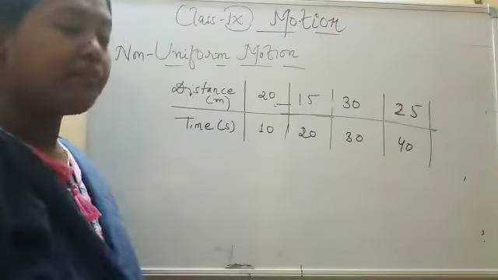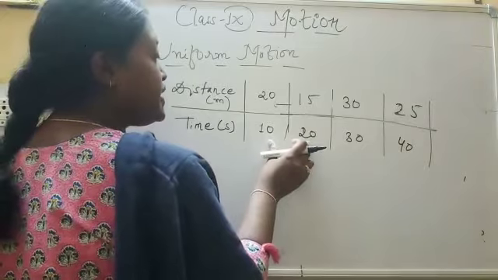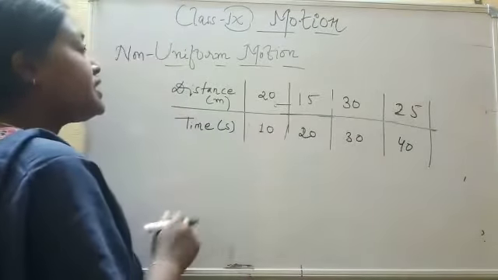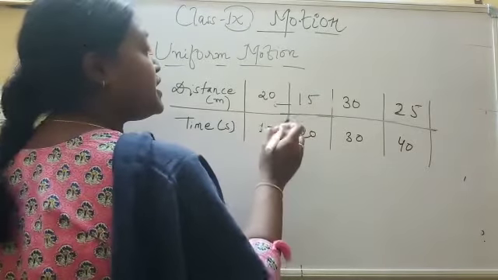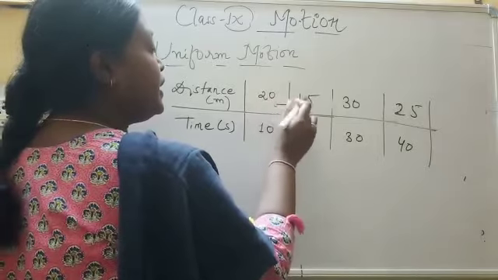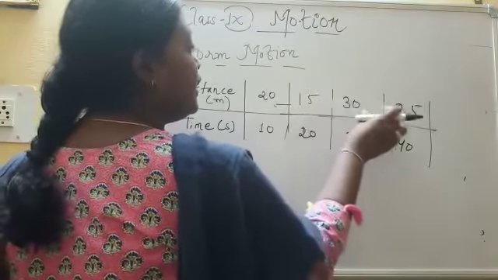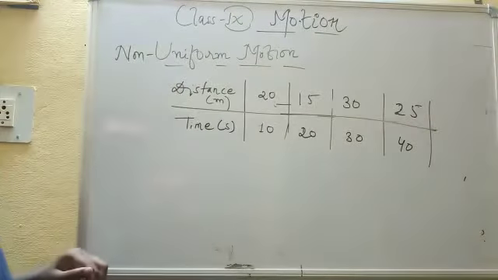Here you can see that for the equal interval of time, the time interval is 10 seconds, here also 10 seconds, here also 10 seconds. The difference between the two successive values of distance is 5 meters here, 15 meters here, and 5 meters here. That is unequal distance in equal interval of time.